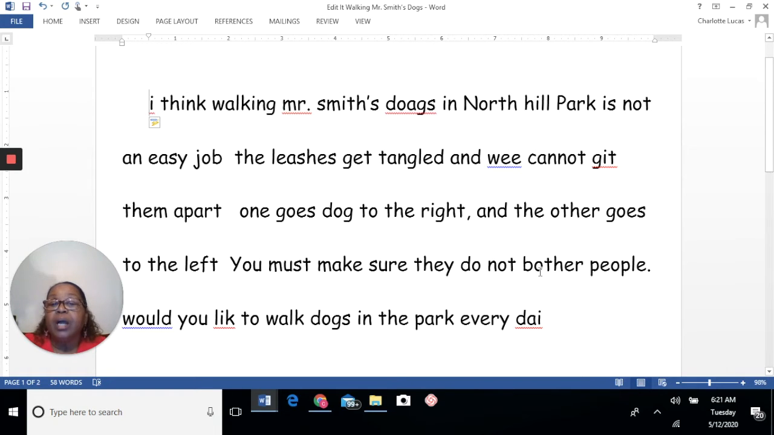Now, another thing that we can do really quickly is we know every sentence has to end with some type of punctuation. Well, look at this last sentence. We know that that's the last sentence. So there should be some kind of punctuation. Let's put a period there just to begin. And that'll get us started.